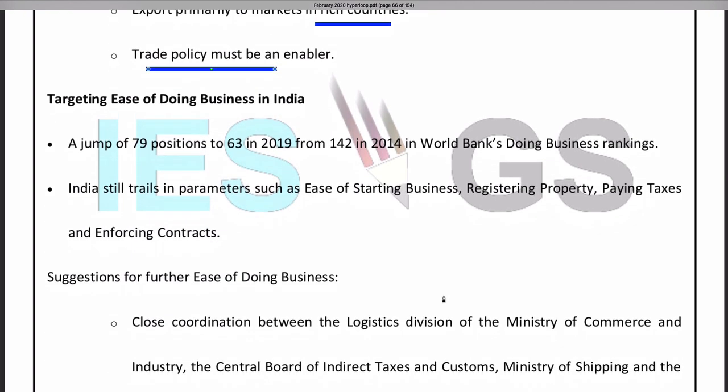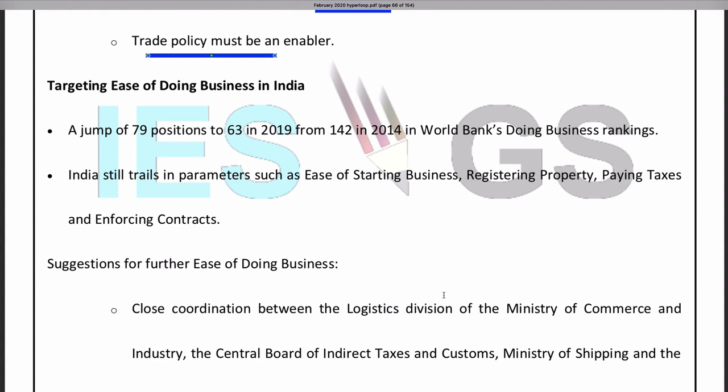And about ease of doing business, India has improved a lot. From 142nd position in 2014, India has jumped to 63 in 2019. It is a huge jump. Jumped 79 positions in 5 years. It is a great achievement. And this is in World Bank's ease of doing business ranking.